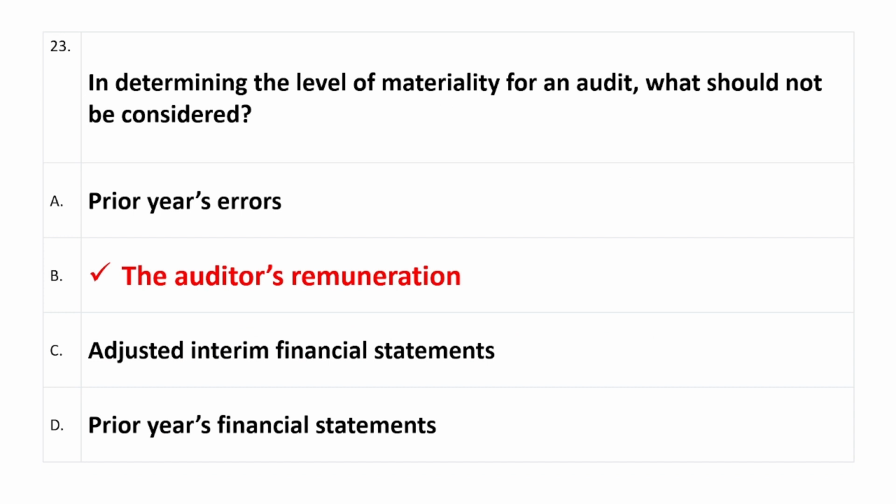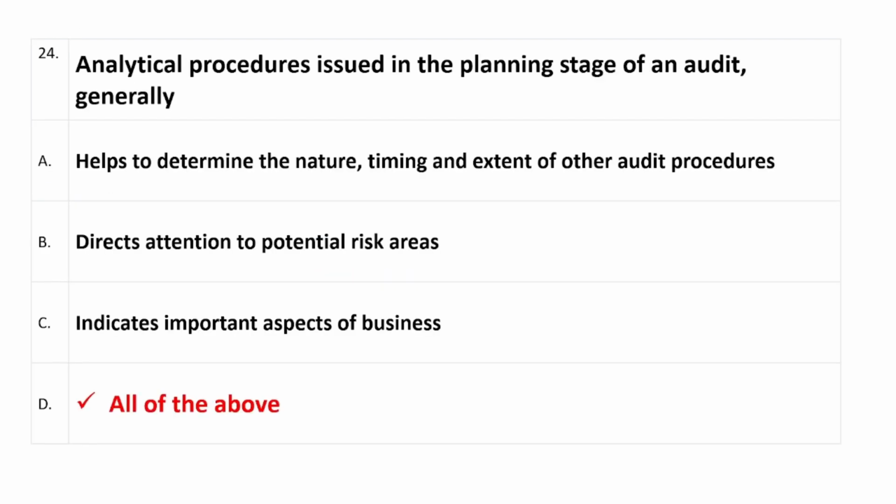Question number 23, viewers: in determining the level of materiality for an audit, what should not be considered? Right option is option B, which is the auditor's remuneration. Question number 24: analytical procedures used in the planning stage of an audit generally. Right answer is option D, all of the above.